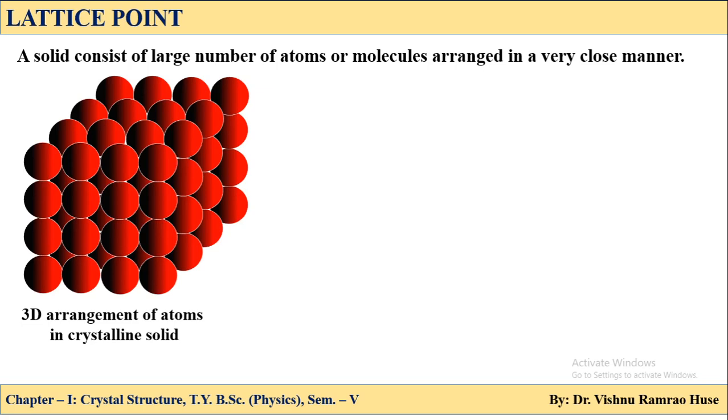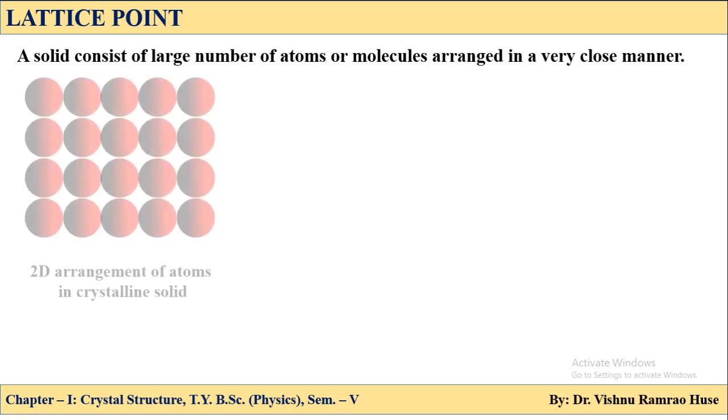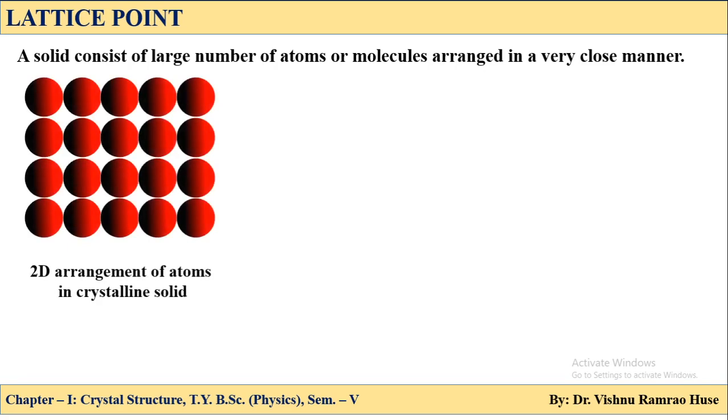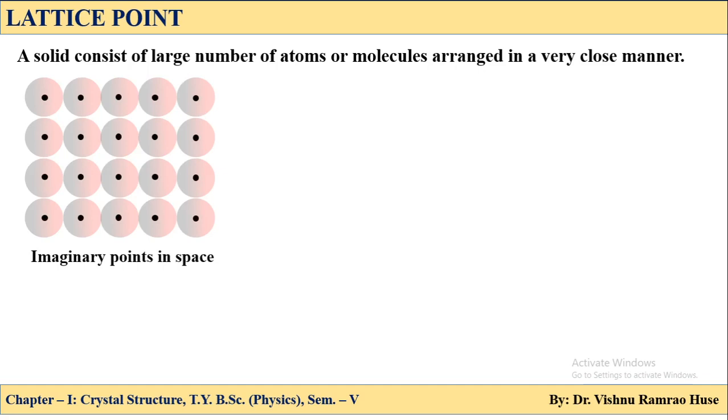Now I will replace this three-dimensional crystalline solid by a two-dimensional crystalline solid for simplicity. Now this is a two-dimensional arrangement of atoms in a crystalline solid. Now it is convenient to replace these atoms by imaginary points in space.